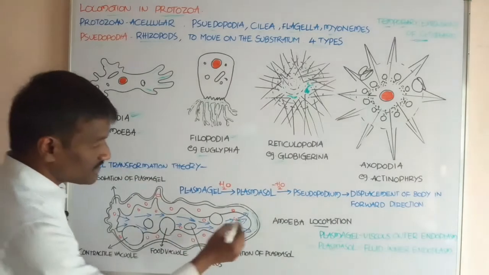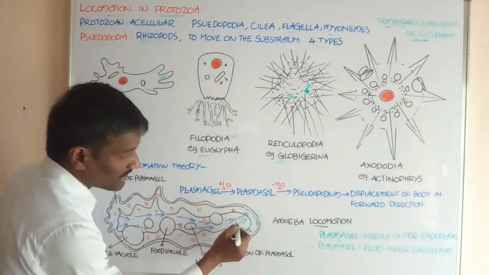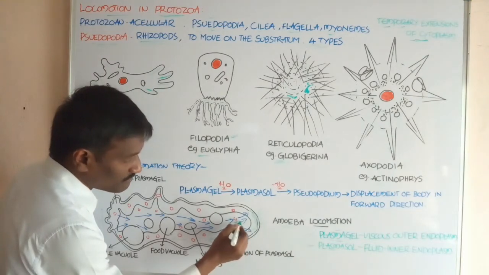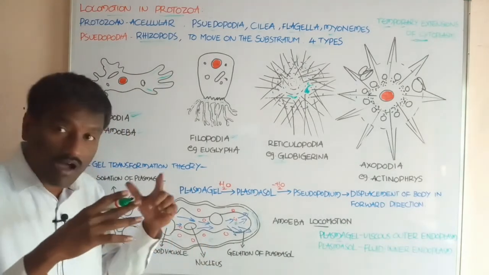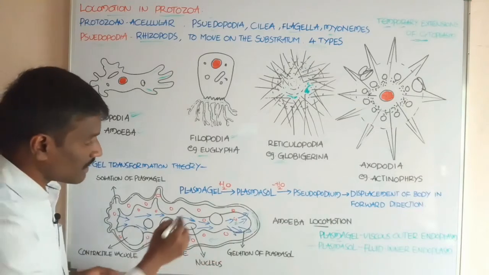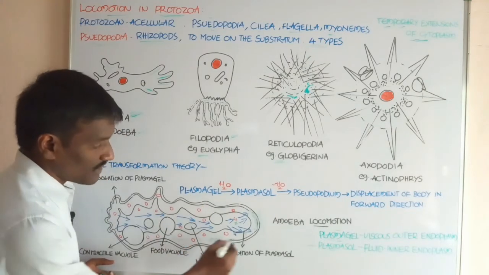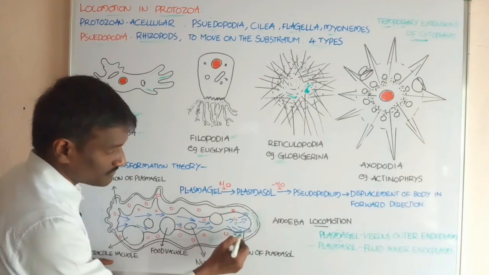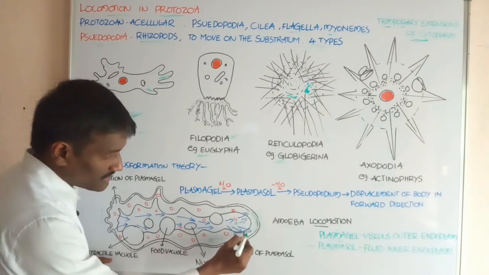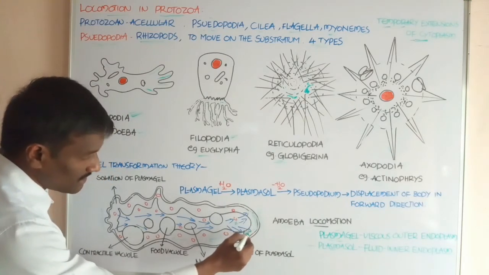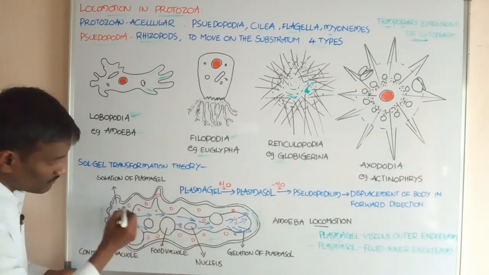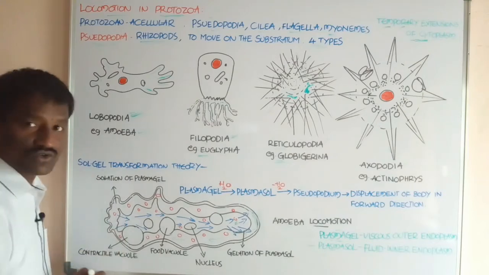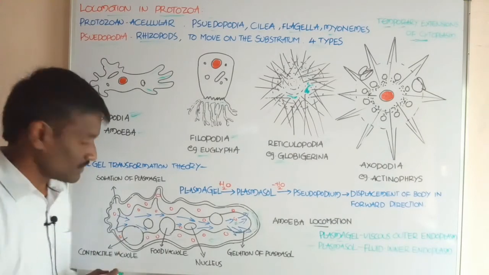Students, just behind the hyaline cap, plasmasol is there. This plasmasol loses water molecules and converts into plasmagel. The plasmagel present at this region moves backward.